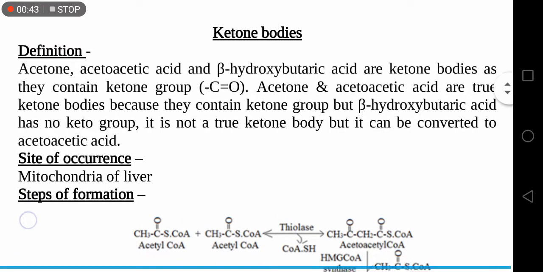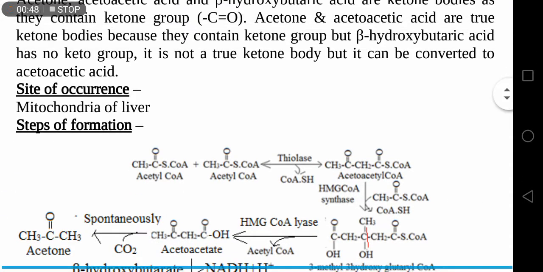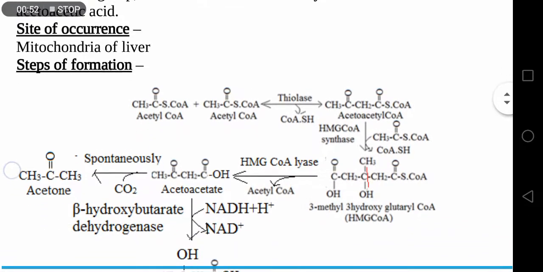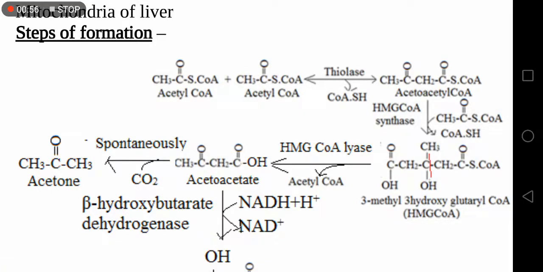Then where are the ketone bodies synthesized? In the mitochondria of the liver. How are ketone bodies formed? The precursor molecule of ketone body synthesis is acetyl-CoA. Two molecules of acetyl-CoA join each other by the thiolase enzyme to form acetoacetyl-CoA.